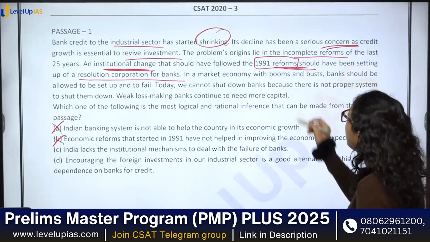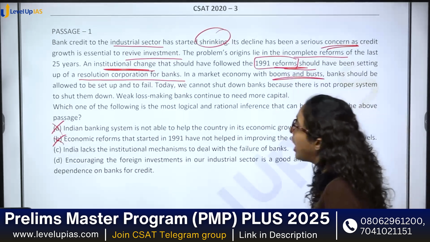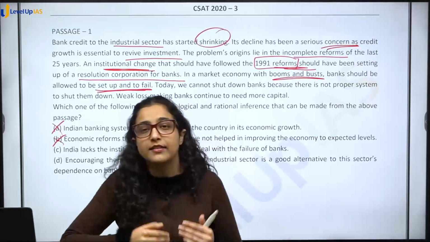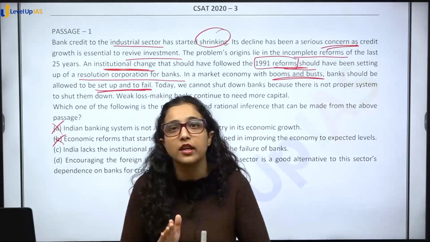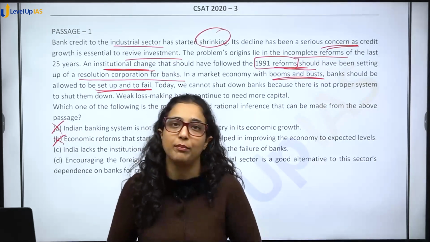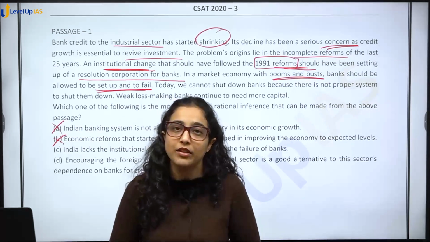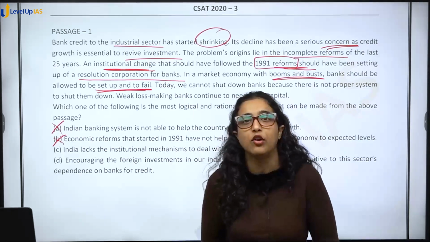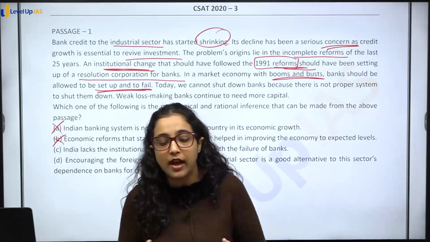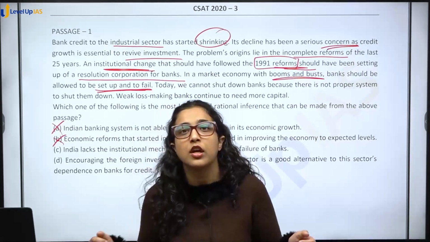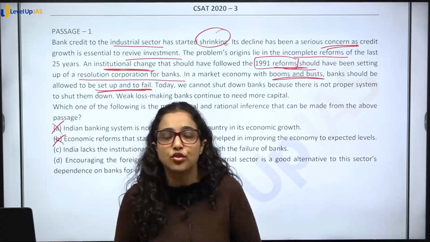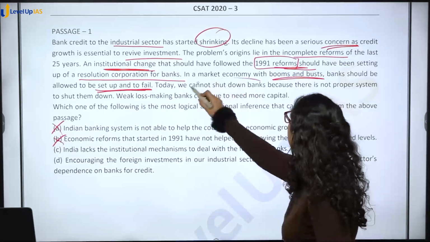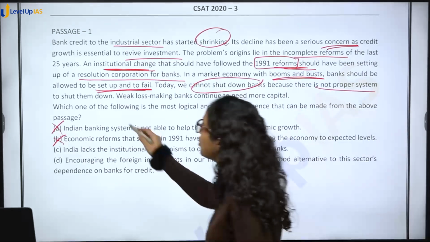In a market economy with booms and busts, banks should be allowed to set up and to fail. So basically what are we talking about? About banks being set up, if they want to be set up, and if they fail, then what will happen? Now we are talking about both the things. That means we are talking about what should happen if banks are allowed to fail also. If they are failing, we should have that much of cushion to cover it. If banks are failing, what should be our next step, right? Today we cannot shut down banks because there is not proper system to shut them down.